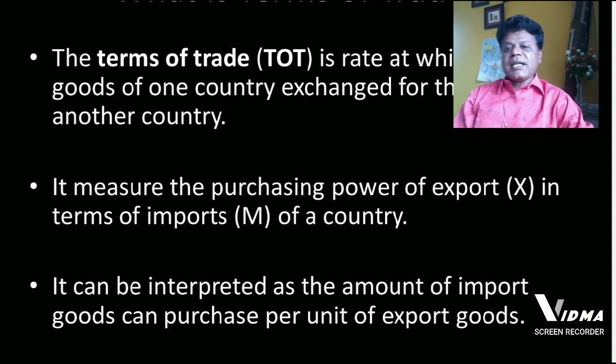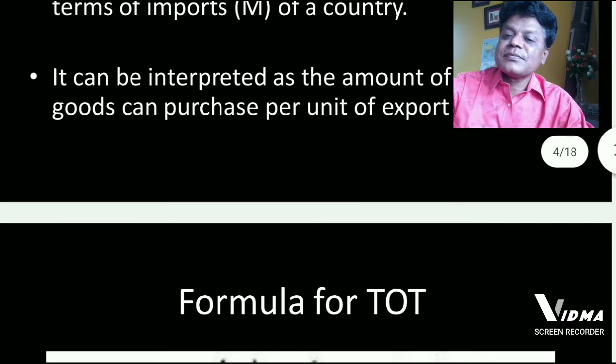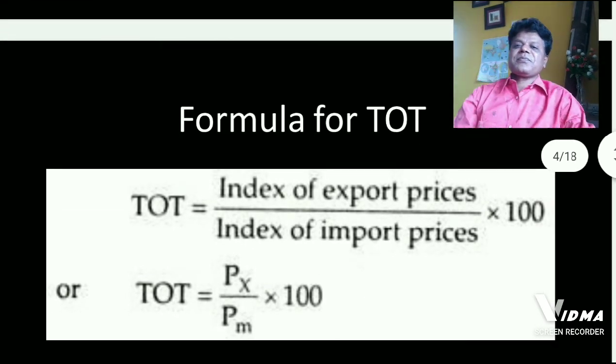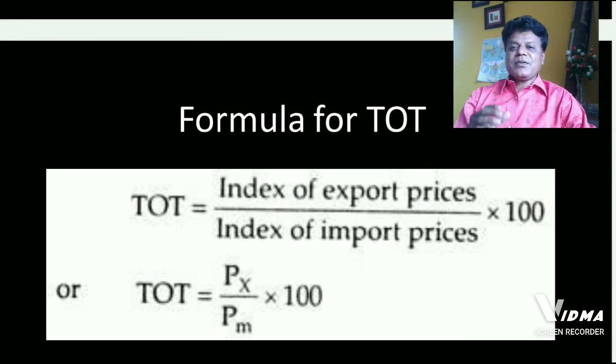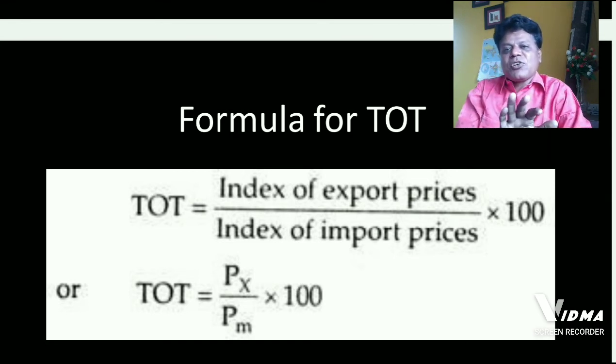It can be interpreted as the amount of import goods that can be purchased per unit of export goods. It is a ratio, a rate at which goods of one country are exported for the goods of another country imported.